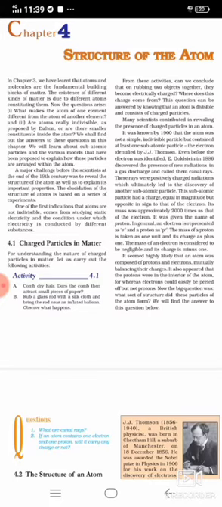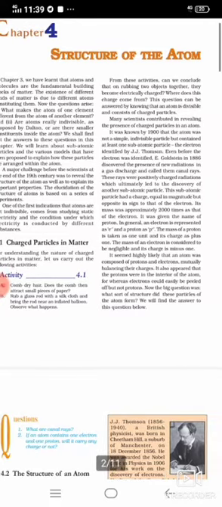Now charged particles in matter, we are going to study it. For understanding the nature of charged particles in matter, let us carry out the following activities. You please read it in your own way. We are just going to the depth of this portion.